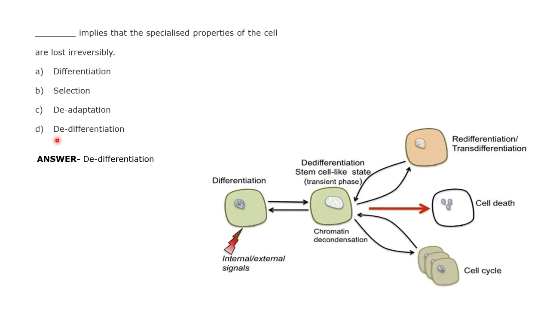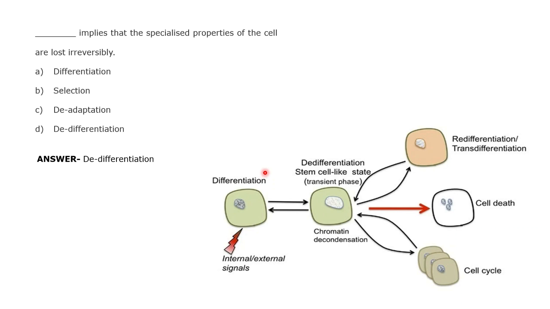So basically I am showing you just a diagram in this case. Suppose there is a stem cell that has undergone several cell division cycles. A single stem cell gives rise to two different progeny cells, right? Suppose either both of them, or one of them, converts into a cell which is specialized to carry out a specific function. This process is called differentiation.